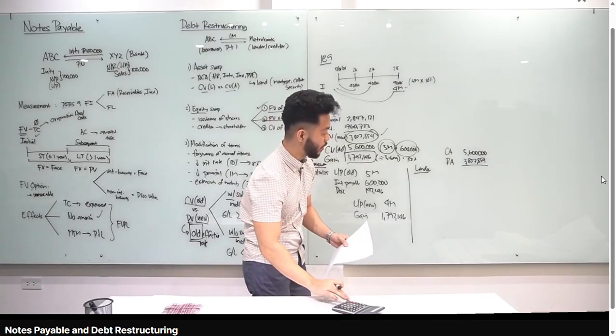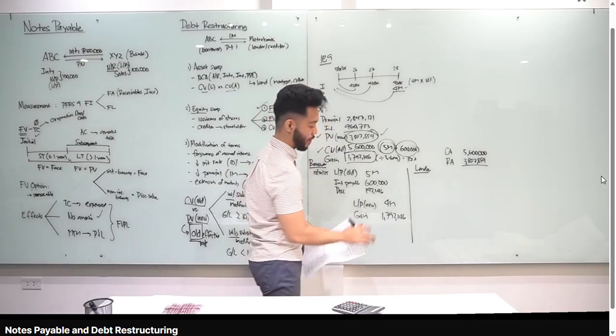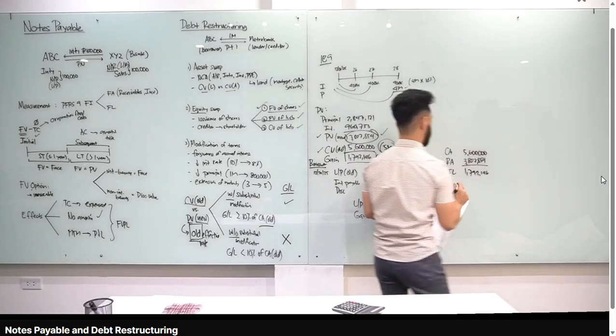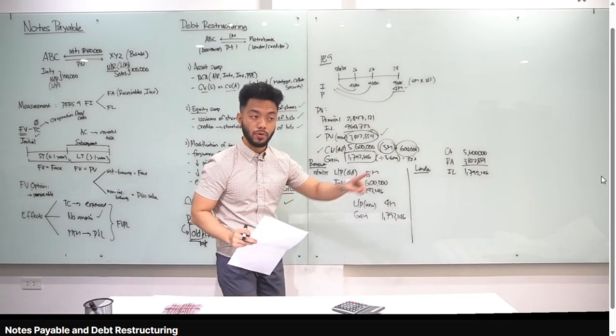Okay, so 5.6 million minus 3,807,854, yun din siya. Yung 1,792,146, that is an impairment loss. Okay, so yung gain ni borrower, impairment loss yun ni lender.